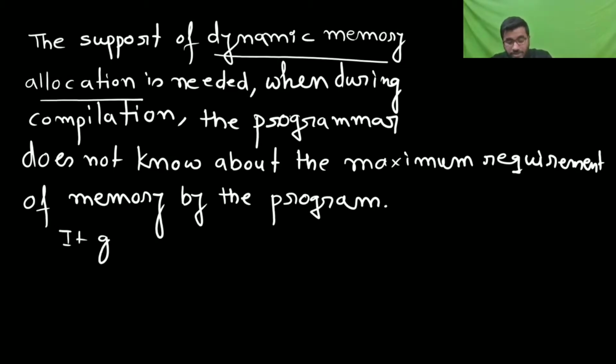Even when the maximum or worst case memory allocation is known beforehand, the use of dynamic memory allocation leads to an efficient program in terms of memory use. Because if you do some real-time programming, you don't know what the memory requirement will be at runtime. Even if you don't require recursion and pointers, you require dynamic memory allocation because at runtime the programmer should be able to know. Before that, it is very difficult to judge the size, the memory allocation of the program. Am I clear to all of you?